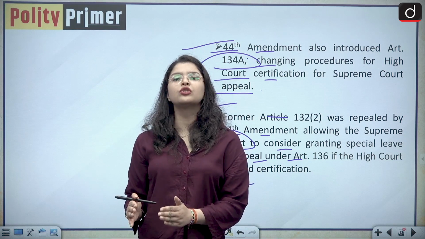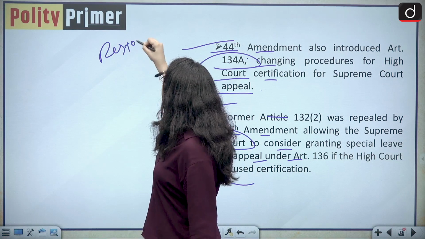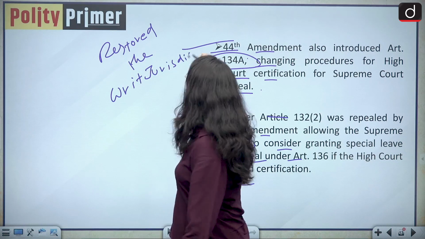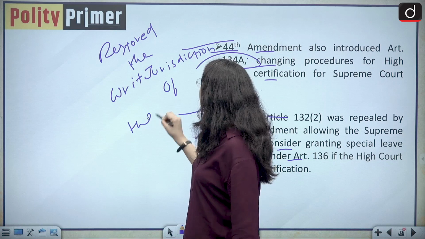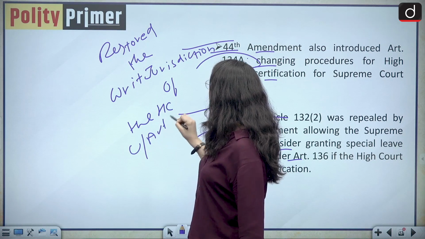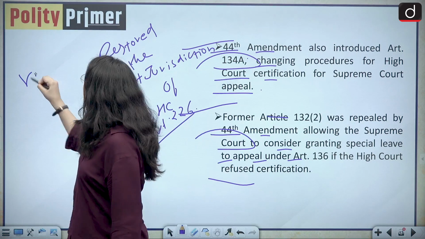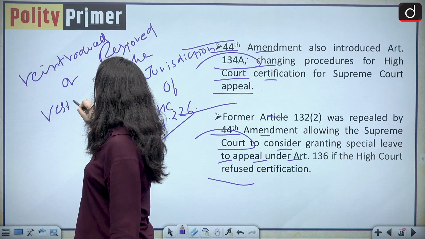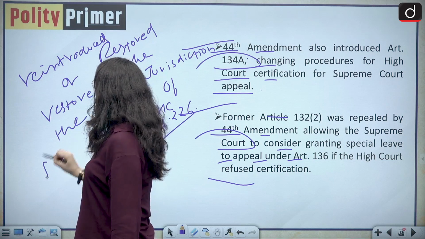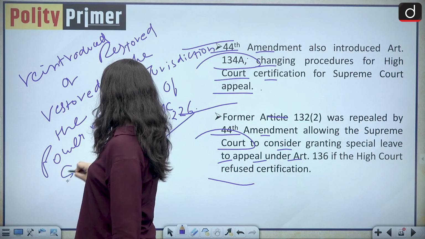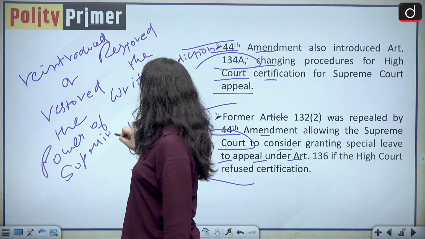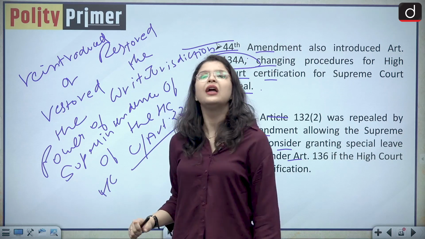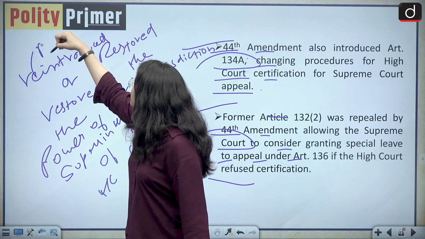In fact, the 44th Constitutional Amendment Act also restored the writ jurisdiction of the High Court under Article 226, and basically it also reintroduced or restored the power of superintendence of High Court over lower courts and tribunals in the country under Article 227.